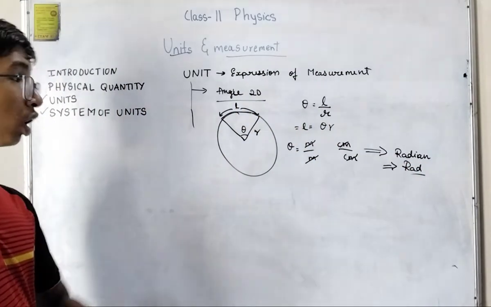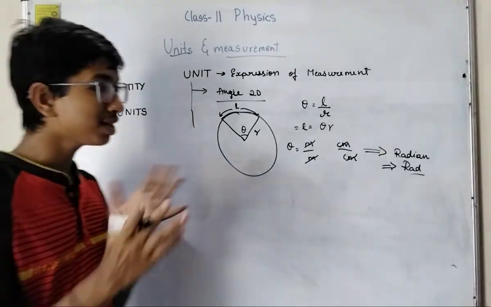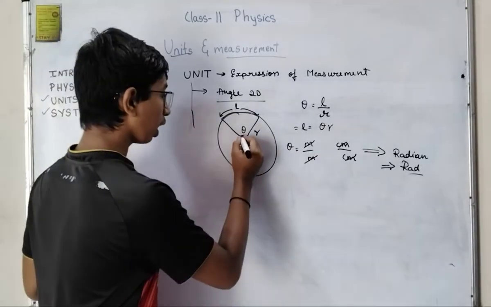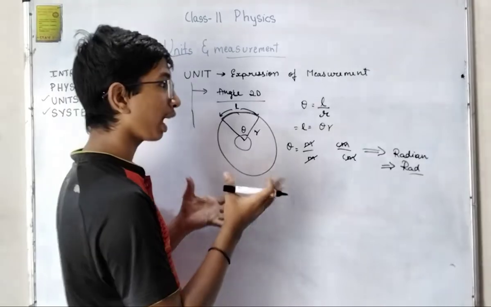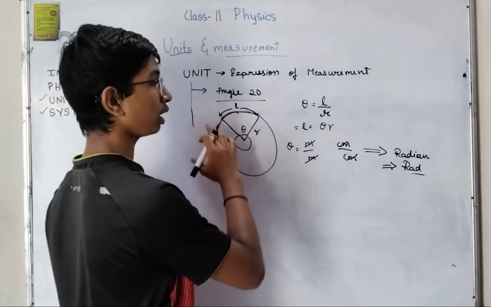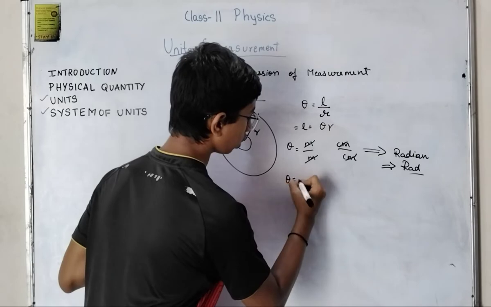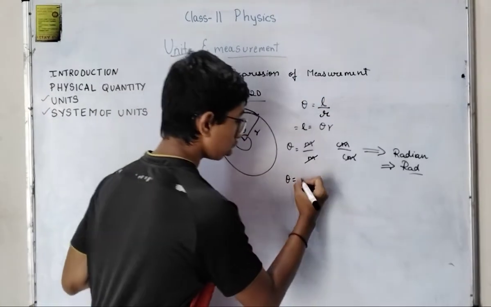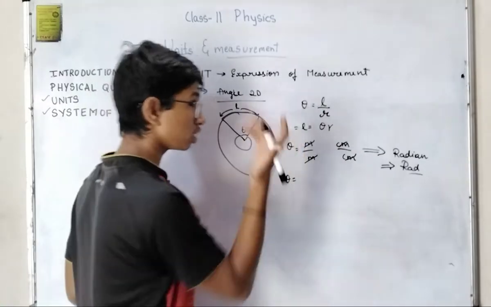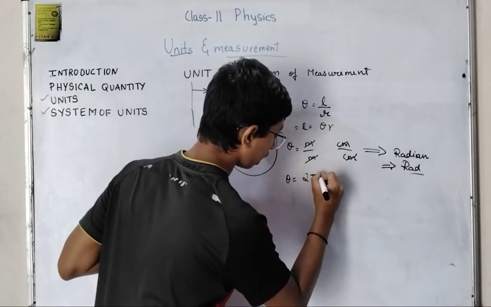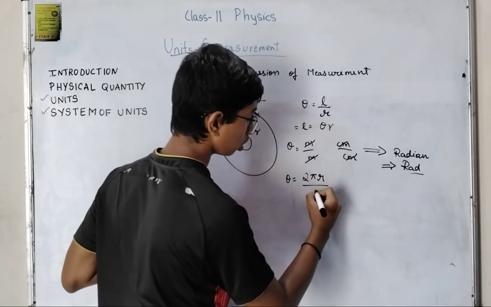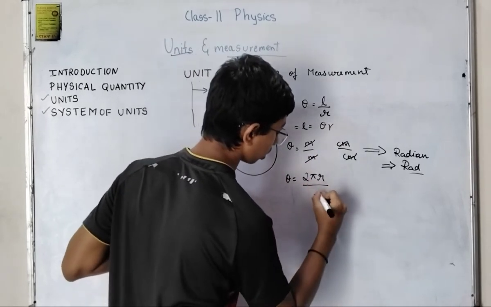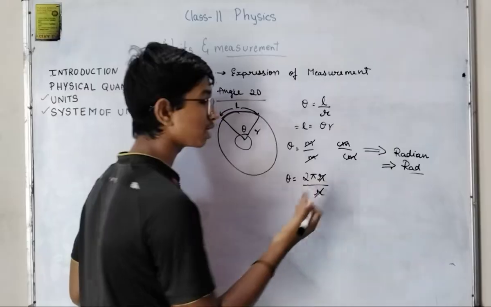Hope you have understood. So how much is 360 degree? It means the complete angle, the arc is complete. So theta is equal to arc length by R. The complete circle circumference is 2 pi R, divided by R, so R cancels.